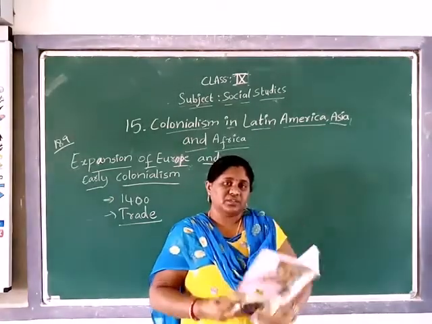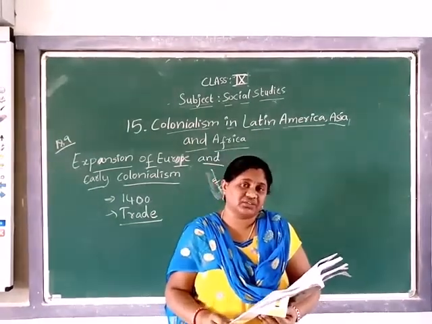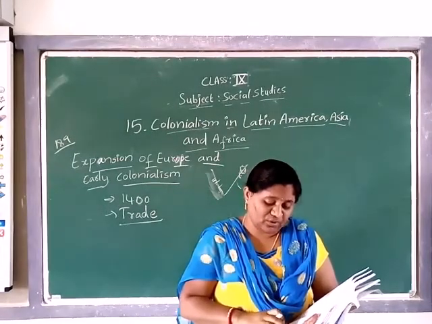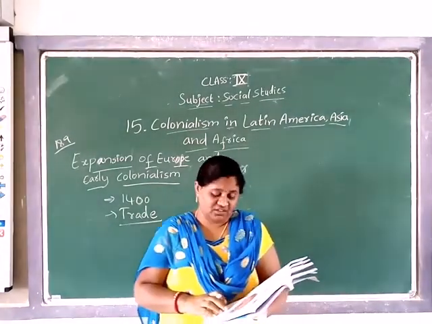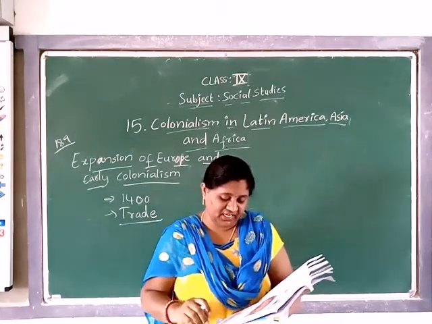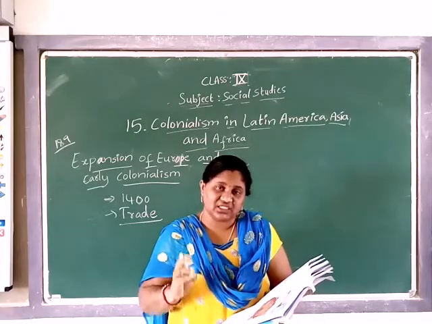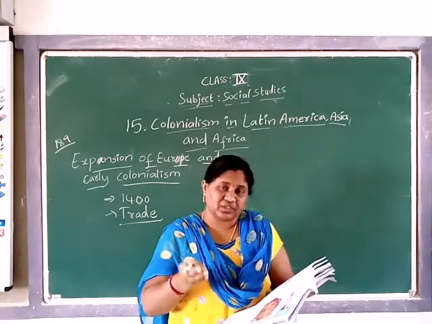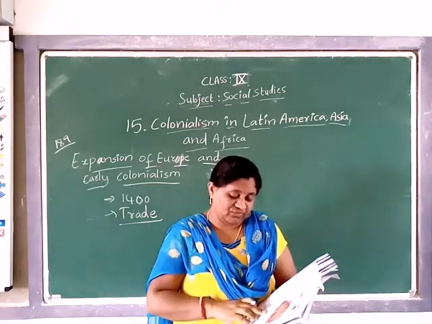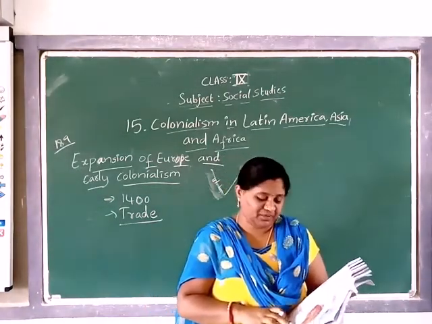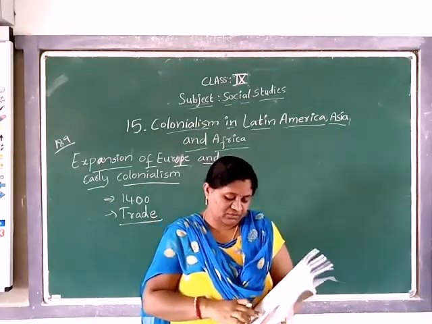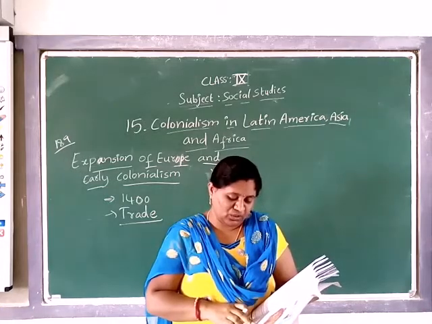So which products did they trade? Silk and porcelain ware from China, cotton textiles, steel and spices from India, fruits and scents from Arabia, and wine from Europe, along with other popular goods from all over the world.